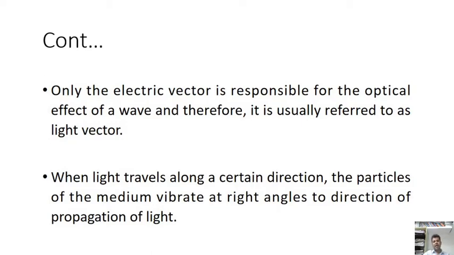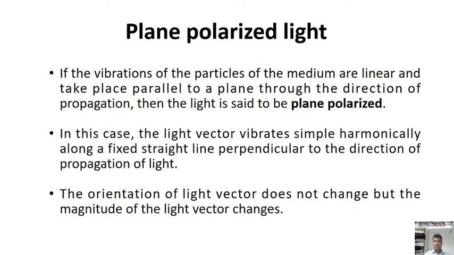When light travels along a certain direction, the particles of the medium vibrate at right angles to the direction of propagation of light. That is what we already know. Then how will polarized light be produced? If the vibrations of the particles of the medium are linear and take place parallel to the plane through the direction of propagation, then the light is said to be plane polarized.